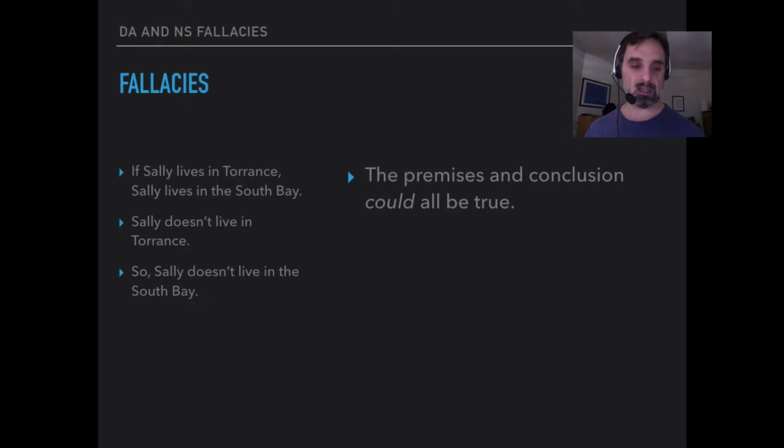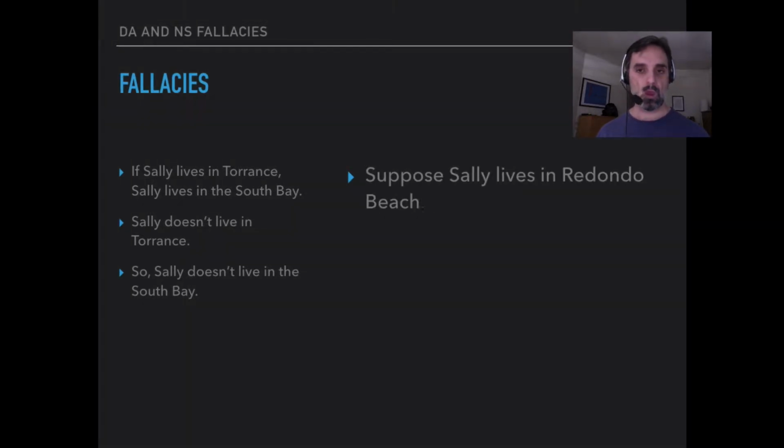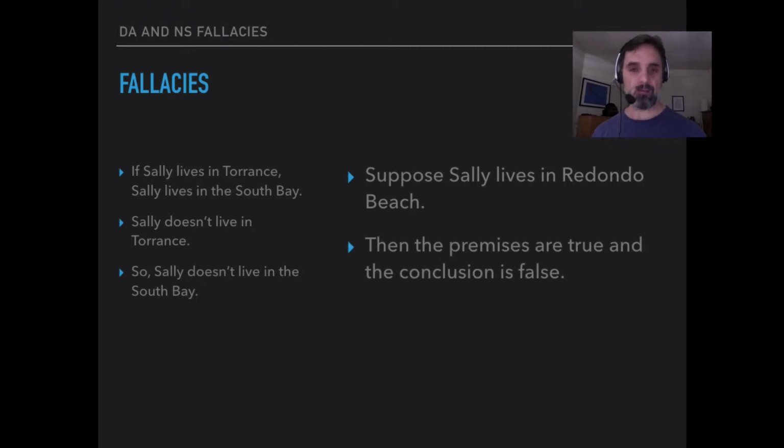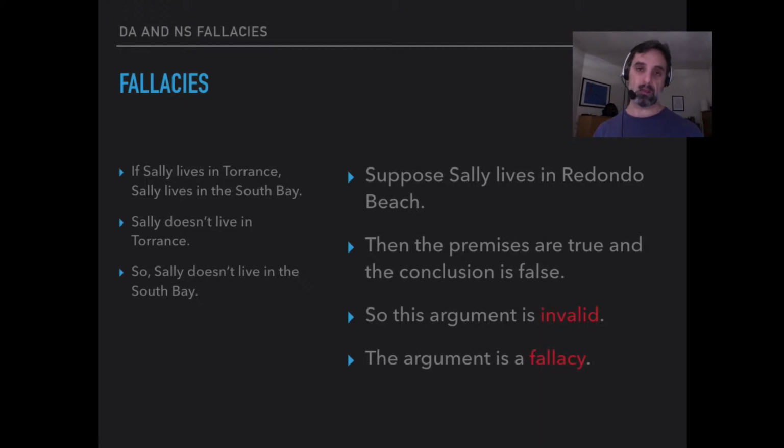We have to ask, is it the case that no matter what, if the premises are true, the conclusion is? Well, suppose Sally lives in Redondo Beach. Then the second premise is true, she doesn't live in Torrance. And the first premise is true, if she lives in Torrance, she lives in the South Bay, but the conclusion is false. Redondo Beach is in the South Bay, so Sally lives in the South Bay. And then the premises are true, and the conclusion is false. And so this argument is again invalid. And that means the argument is a fallacy. It looks like it's valid, but it's not, and that makes the argument a fallacy.